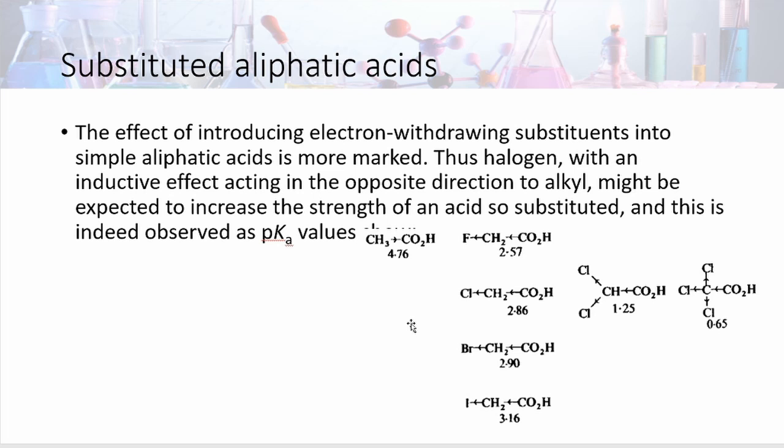Then trichloro, again a more inductive effect, so its value again decreases. Lower pKa value means acid strength increases. Bromine and iodine also show the same effect. Bromoacetic acid and iodoacetic acid are stronger than acetic acid because of their minus I effect.